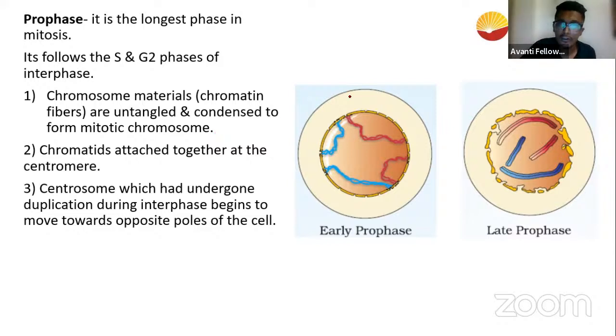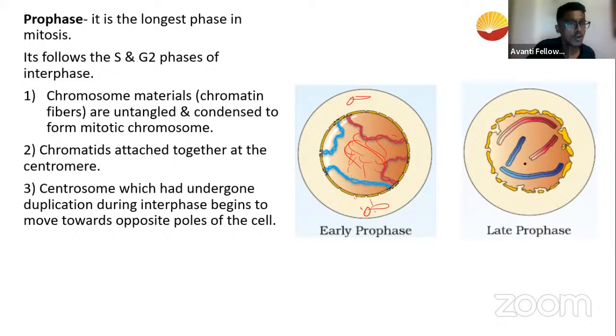So what did we study? First thing, we studied that the genetic material, which are like the random threads, the DNA that is scattered, is packed and condensed. They're packed into chromatin fibers and chromatin fibers into chromosomes. Next, we understood that centrosomes are a very vital part of separation of these chromosomes. So they take the polar positions, the opposite positions. And third thing, for us to separate this genetic material, we cannot proceed in the presence of the nuclear membrane. So that is why the disintegration of the nuclear membrane takes place. The nuclear membrane disappears slowly.